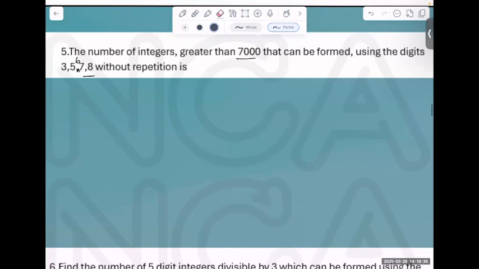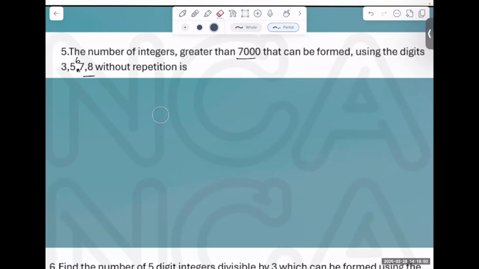That's the question for you. You have said 48. I said it is wrong.